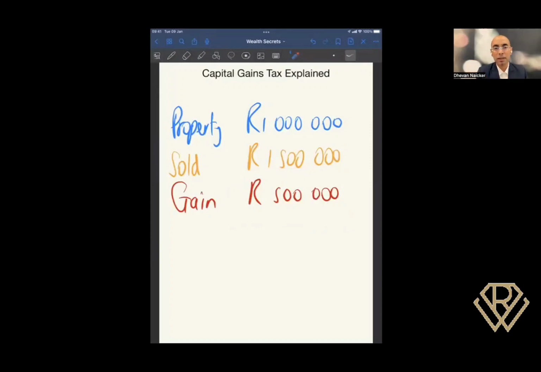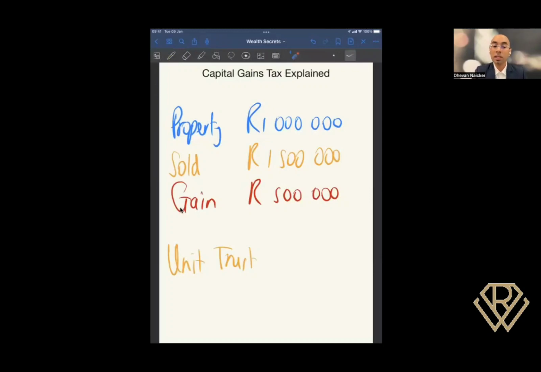That doesn't apply to every single asset. And this is the reason why I'm using property here. But very interestingly, it can also apply to you if you have purchased unit trusts. So if you have any unit trust investment, then the same situation can occur. Notice again, if it's a unit trust investment for R1 million, you eventually sold this at 1.5 million, you incurred a gain, and that gain of 500,000 is going to be taxable. Now I'm going to head over to a tax guide